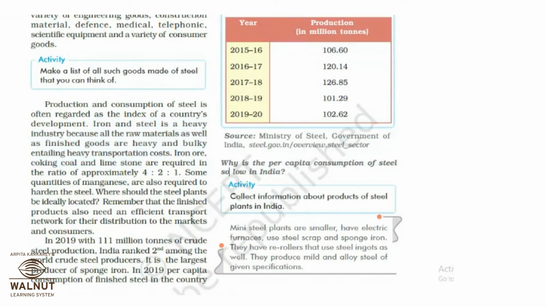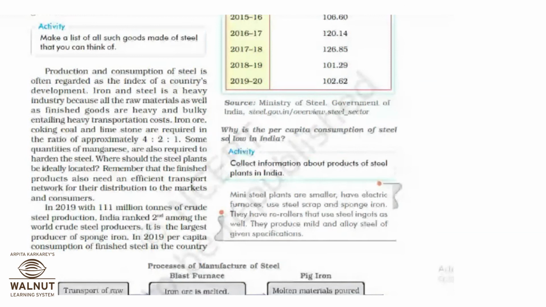Ma'am, the answer would be something like, it's given down that there is not sufficient coking coal in India. That's why we don't have. So they are not available. So that is what I was marking here. So I was marking both the reasons: transportation cost and not getting those raw materials very easily.